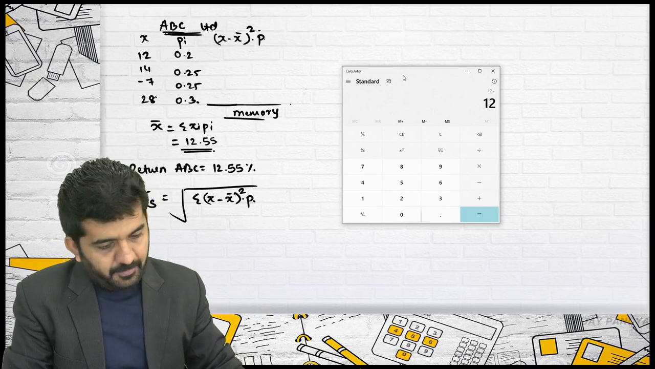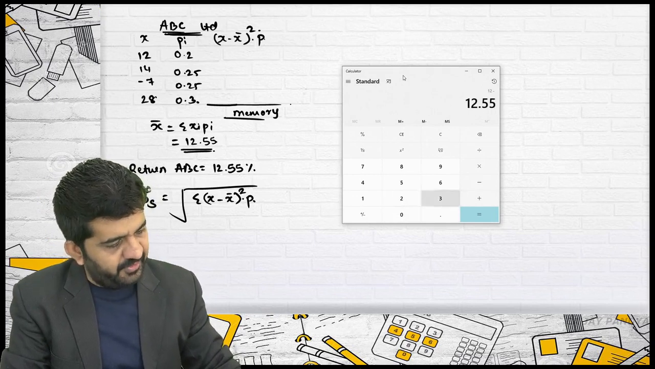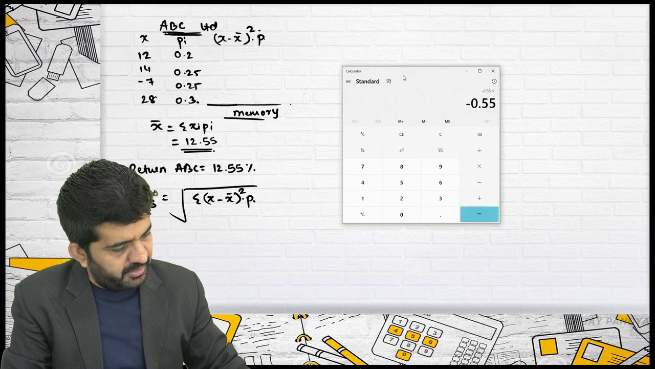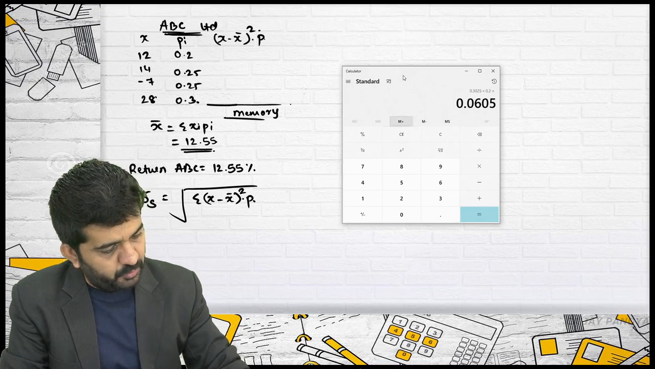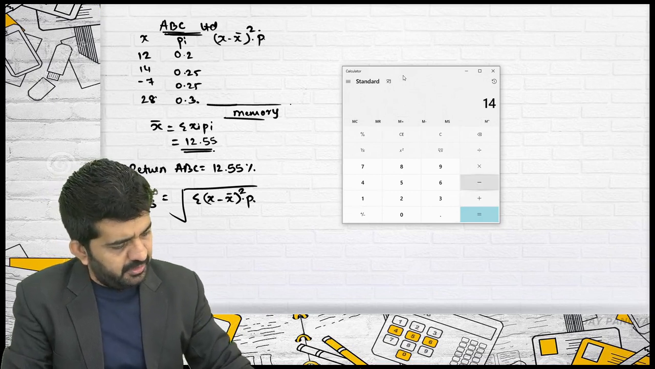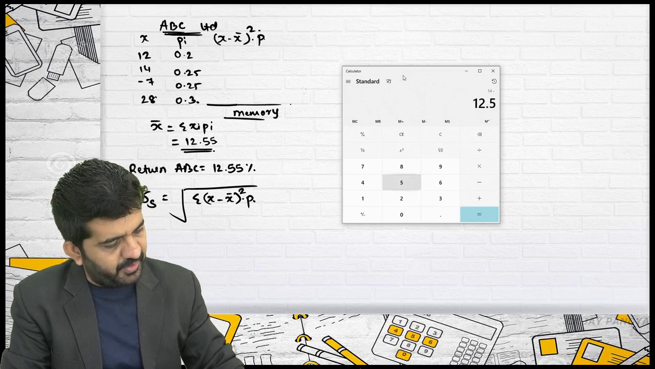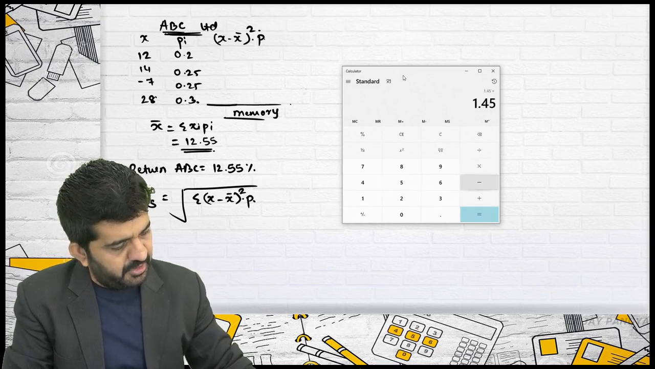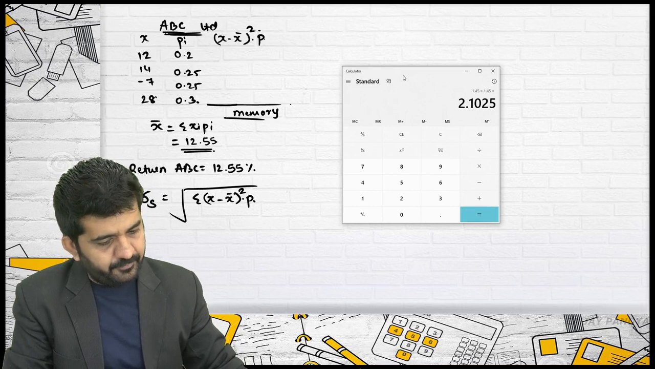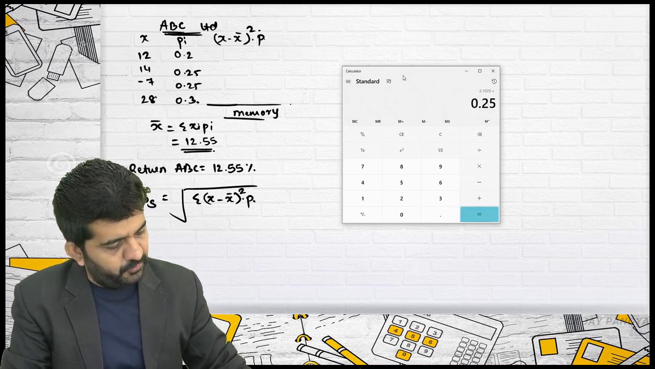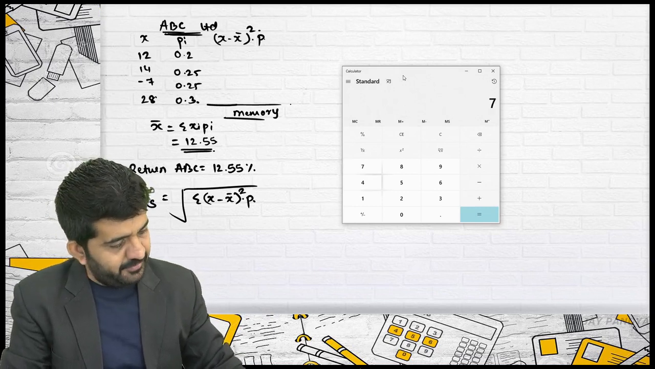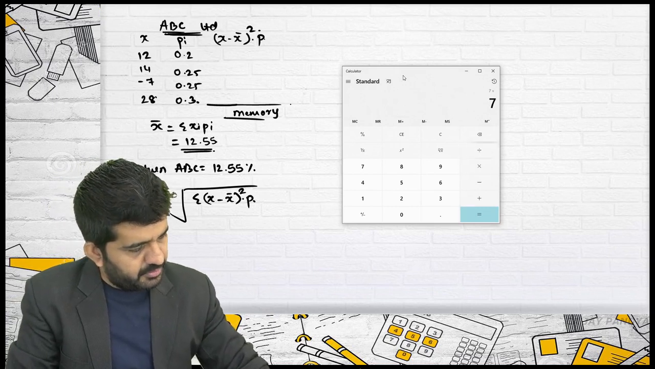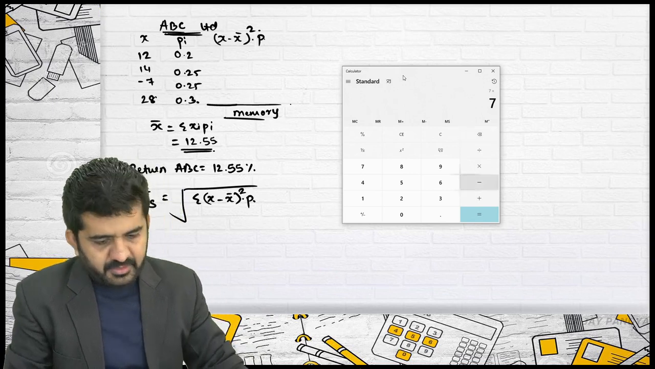It is a 12 minus 12.55 is equal to, multiplied by, is equal to, multiplied by 0.2, is equal to M plus 14 minus 12.55 is equal to, multiplied by, is equal to, multiplied by 0.25, is equal to m plus 7 multiplied by 7.